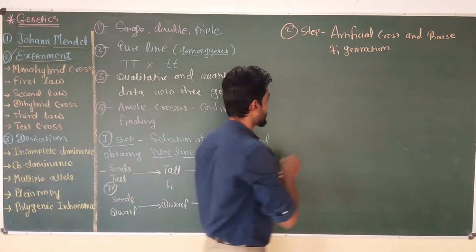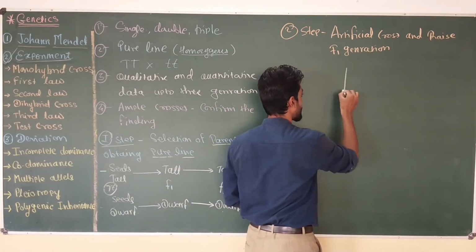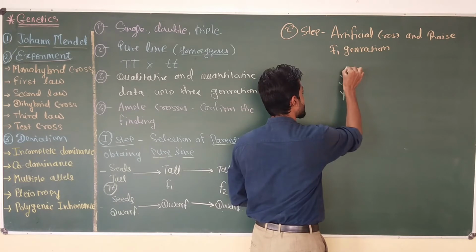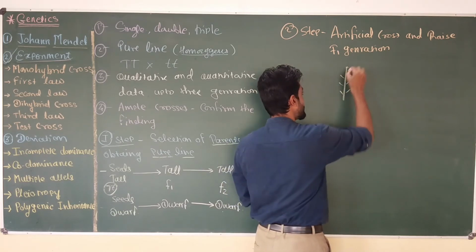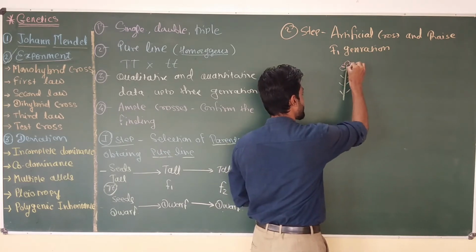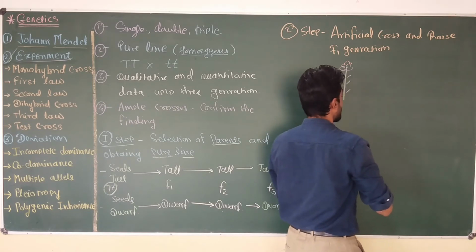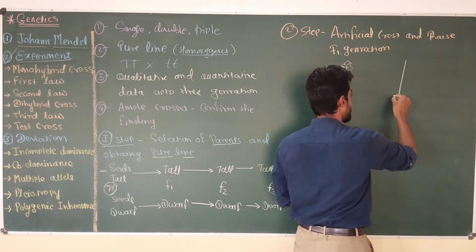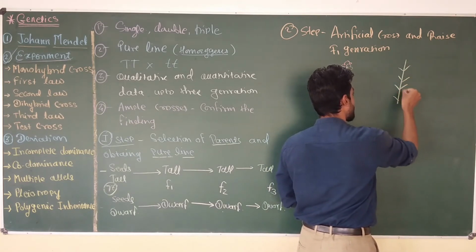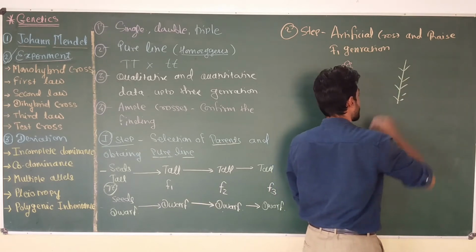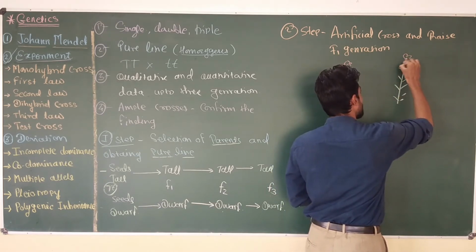So suppose this is the parent plant with flowers, and another plant with flowers.